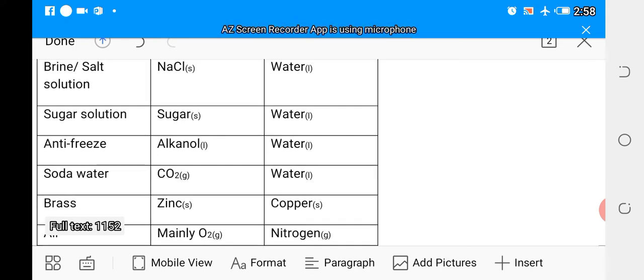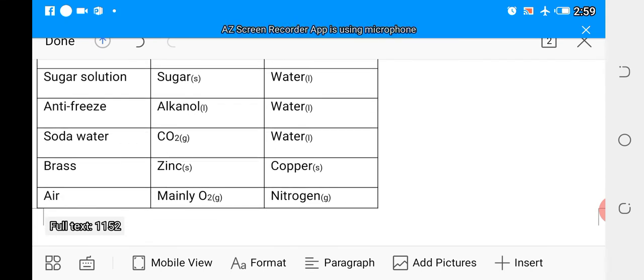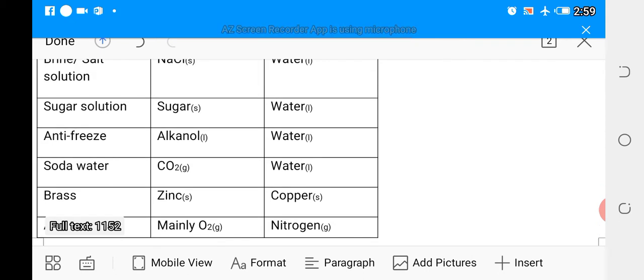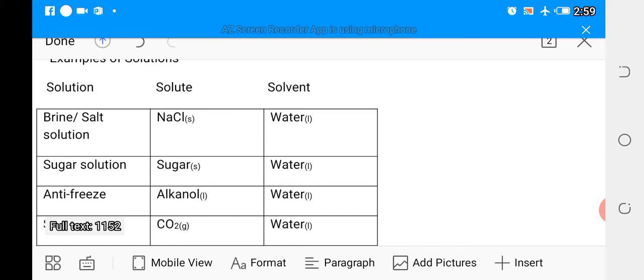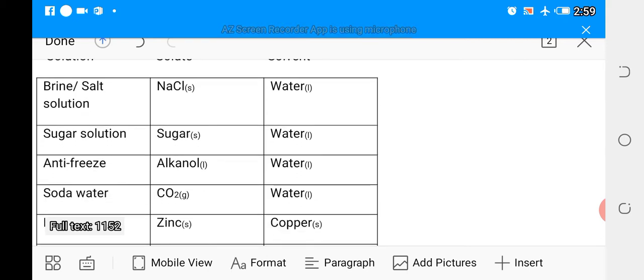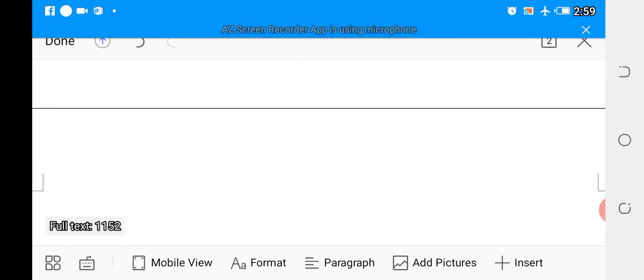Soda, CO2 plus water. Brass, that is an alloy, a mixture of zinc and copper. Air, we all know air is a mixture of gases, but it contains mainly oxygen, and nitrogen serves as its solvent, as a diluent. That is why we usually refer to nitrogen as the diluent of oxygen.